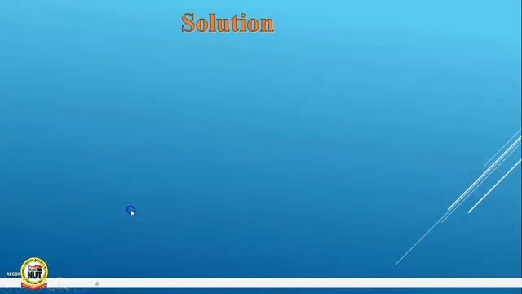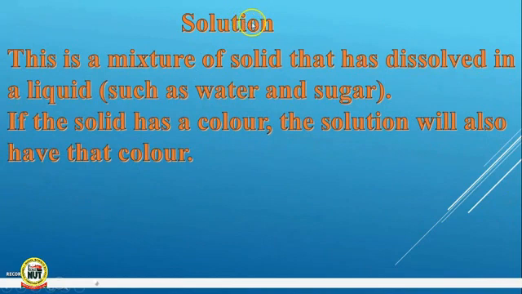I love the way you're learning, I love your responses. Then solution. What do you mean by solution? Can we all read it again? Solution is a mixture of solid that has dissolved in a liquid, such as water and sugar. When you mix water with sugar, you have a solution, because sugar will dissolve in water.